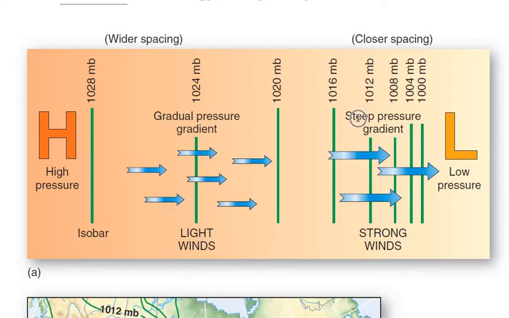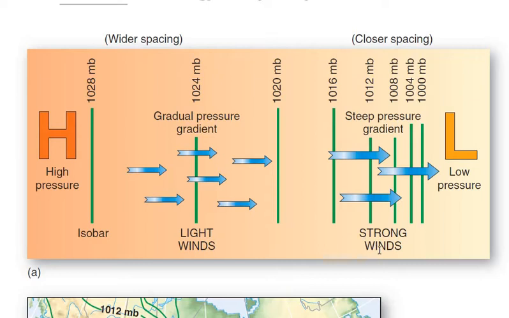And when we have a steep pressure gradient, we will have stronger wind, just like a steep slope and a gentle slope. From a gentle slope, you will move slowly downwards. If you are going down a gentle slope, your speed will be slower, compared to a very steep slope, where you would be rolling down at a faster speed. So that rule of nature works everywhere, even for pressure. So this is how pressure is affecting the wind movement.